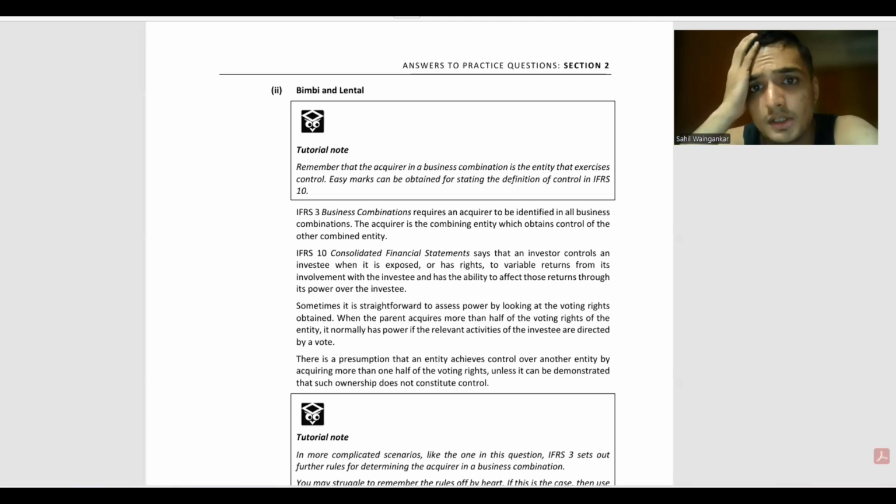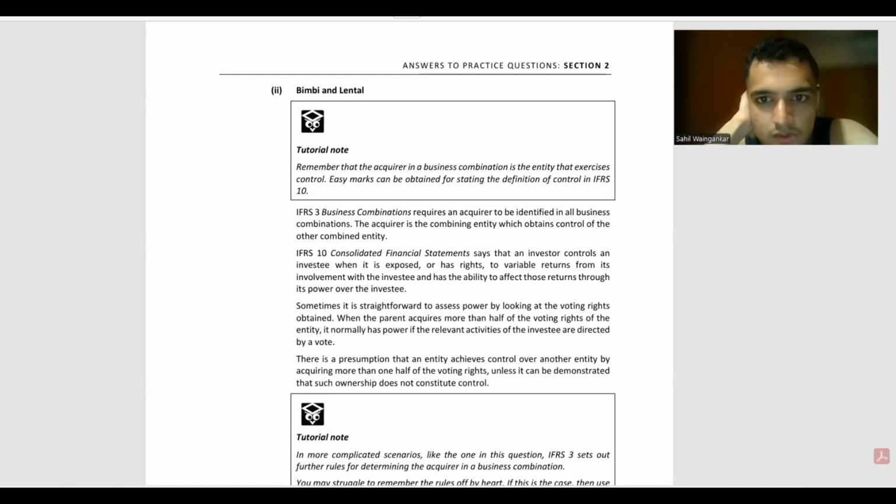IFRS 3 business combination requires an acquirer to be identified in all business combinations. The acquirer is a combining entity which will obtain control of another combined entity. IFRS 10 consolidated financial statements says that an investor controls an investee when it is exposed or has rights. So they have stated all this.